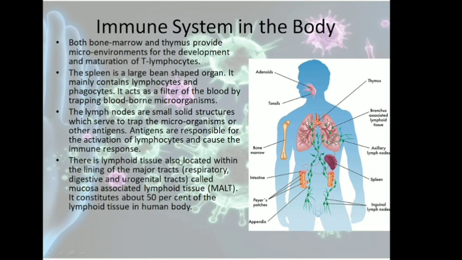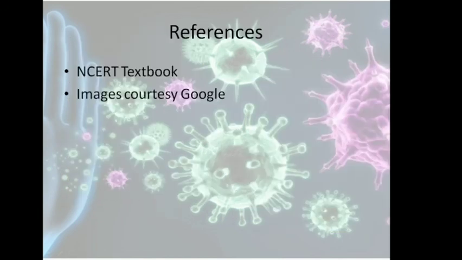There is lymphoid tissue also located within the lining of the major tracts, that is the respiratory, digestive and urogenital tracts, called the mucosa associated lymphoid tissue, or MALT, M-A-L-T, and it constitutes about 50% of the lymphoid tissue in our body. So all the major tracts of our body have this mucosa associated lymphoid tissue. So this is about our immune system.